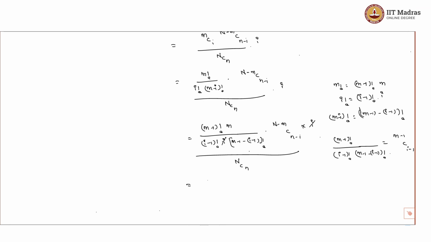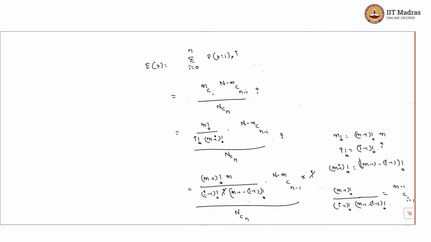So this would be equal to m minus 1 choose I minus 1 into m. This m I will be taking to the leftmost: m into m minus 1 choose I minus 1 into this N minus m choose n minus I, which I could write as N minus 1 minus of m minus 1 choose n minus 1 minus of I minus 1, divided by N choose n.